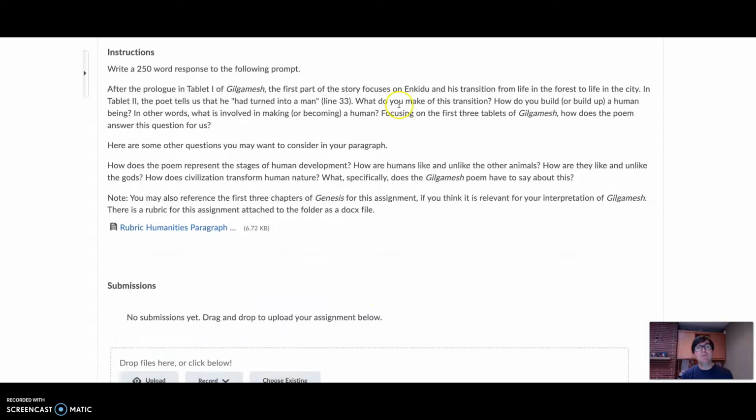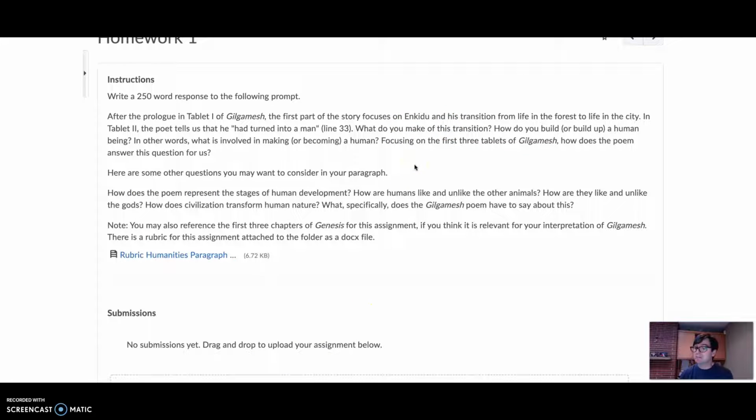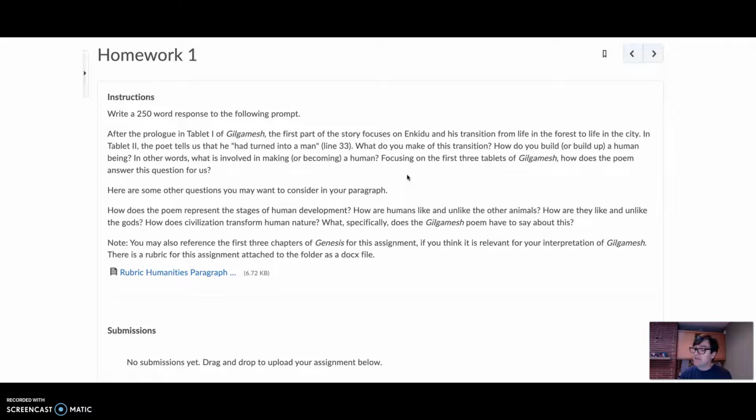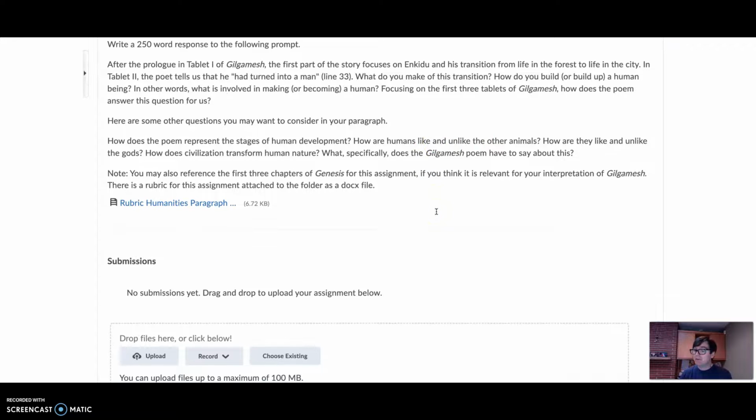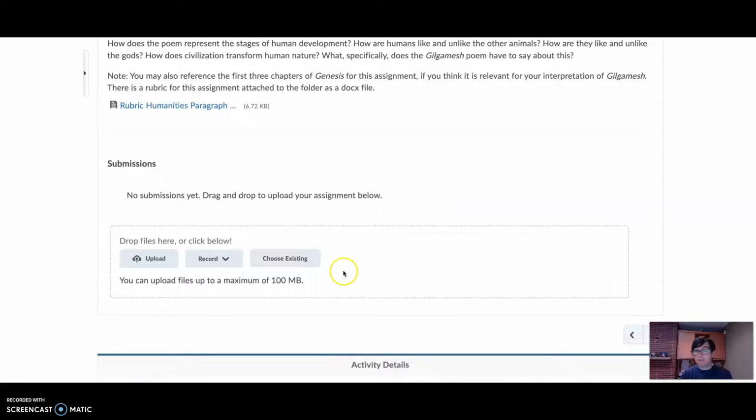And when you've got your document ready to submit, the homework assignments and the exams and the essays all have to be submitted as docx files, Word documents, or PDF files. Once you have the document ready, you upload it to this folder.